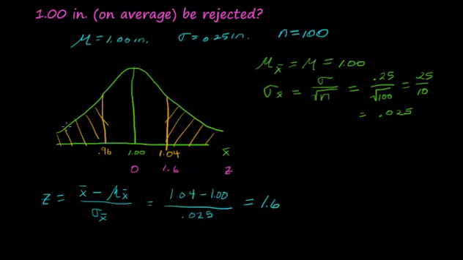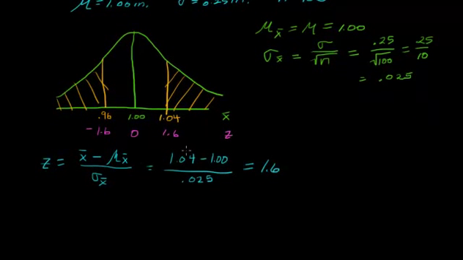Now, we know that the standard normal curve is a symmetrical curve. Here's the center, the line of symmetry, and so the z-score for a value that is the same distance away from the mean would just be the opposite of this number. So if this is 1.6, if we go 0.04 away in this direction, we would be at negative 1.6. So there's no need to run that calculation, although we could do that. If you run the calculation for putting in 0.96 right here, you'll end up with negative 1.6. Perhaps it's worth doing.